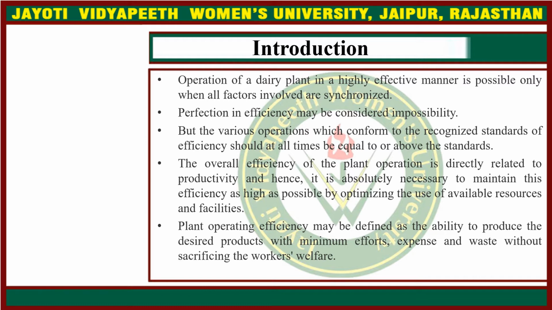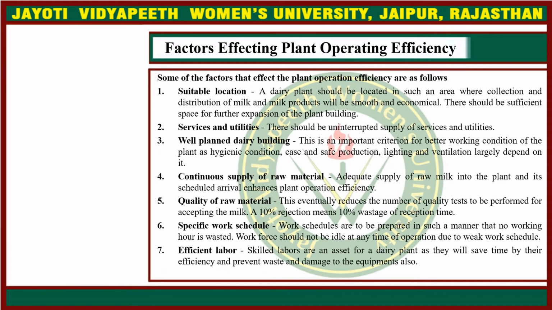Plant operating efficiency may be defined as the ability to produce the desired products with minimum effort, expense, and waste without sacrificing the workers' welfare. Now let's start with the factors affecting plant operating efficiency. Some of the factors that affect the plant operation efficiency are as follows.